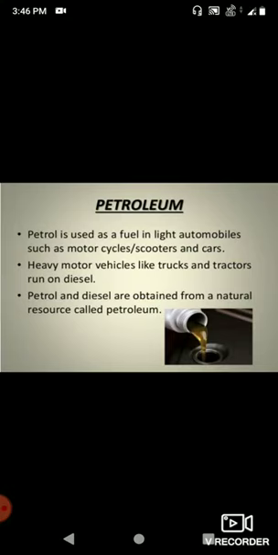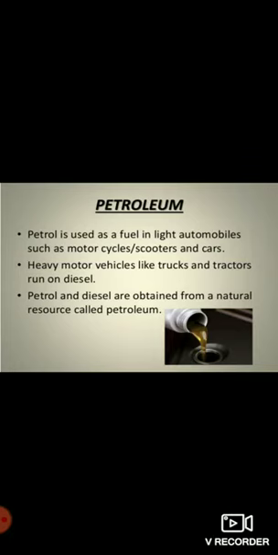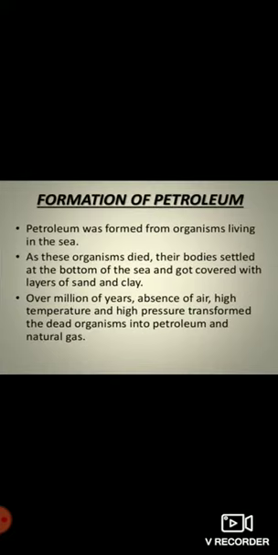Products of petroleum such as petrol, diesel and jet fuel are used to run cars, trucks, aircraft, ships, etc. So we can say petroleum is a very important fossil fuel in our life. Firstly, I will describe the process of formation of petroleum. The word petroleum comes from the Latin word petra, which means rock, and oleum means oil. So the meaning of petroleum is the oil which comes from the underground rocks.